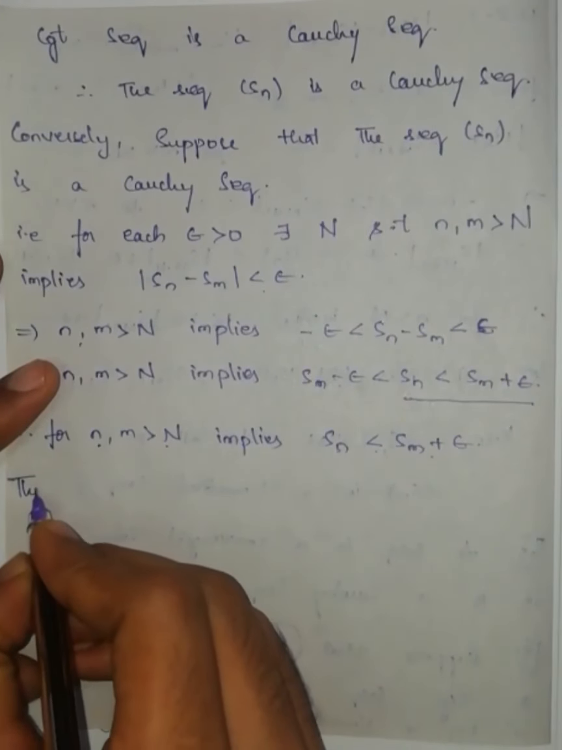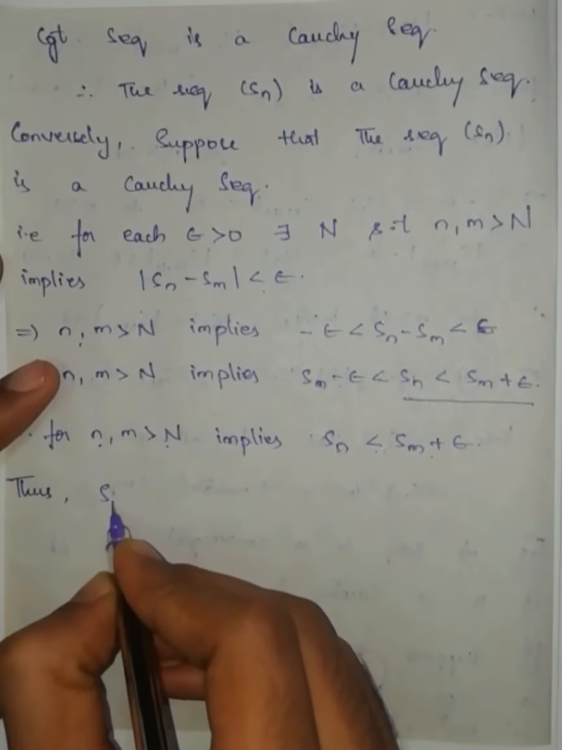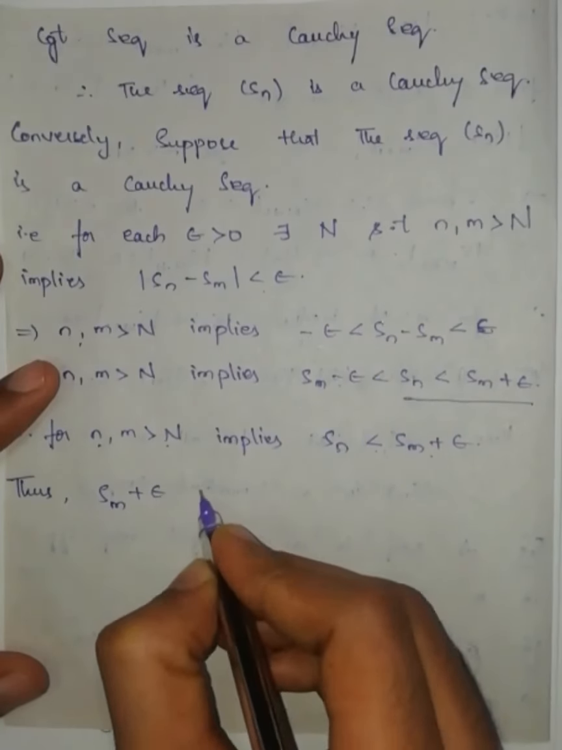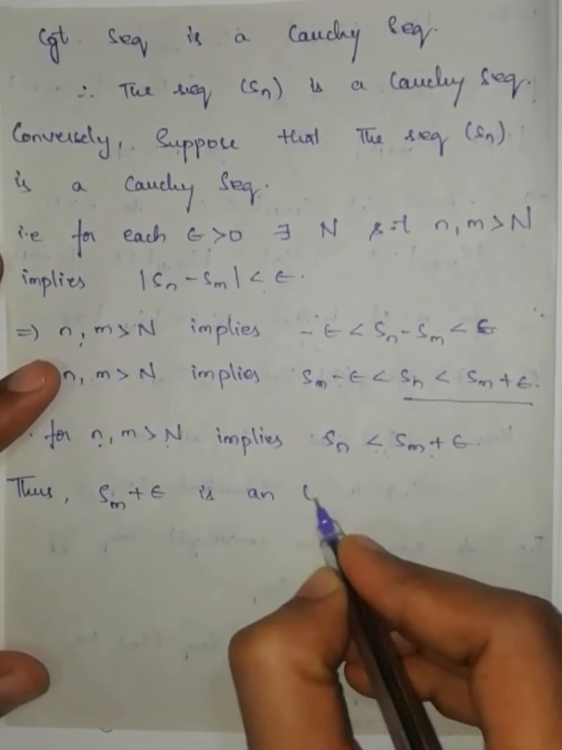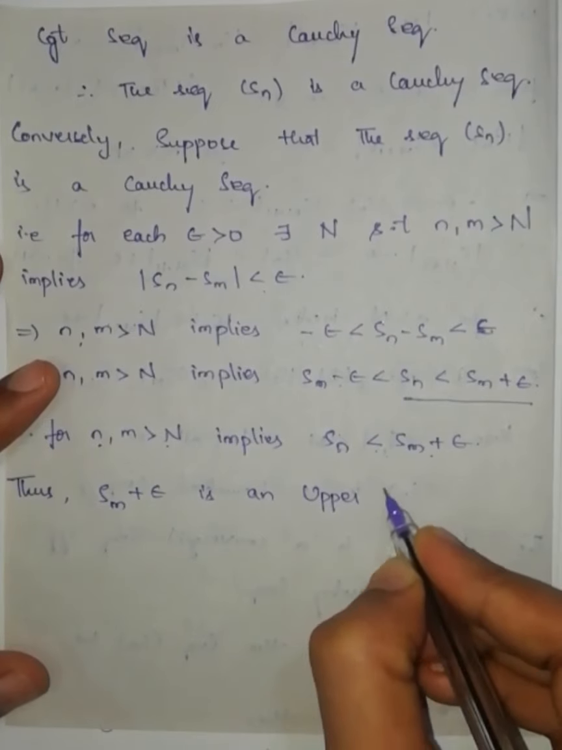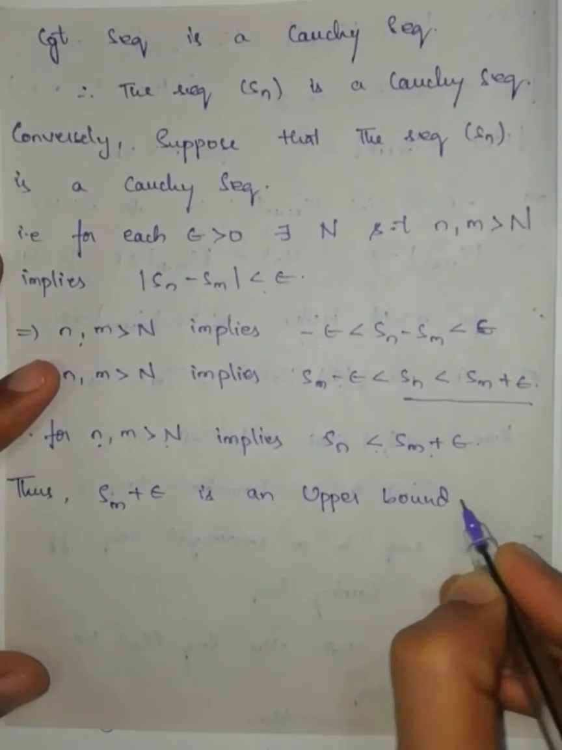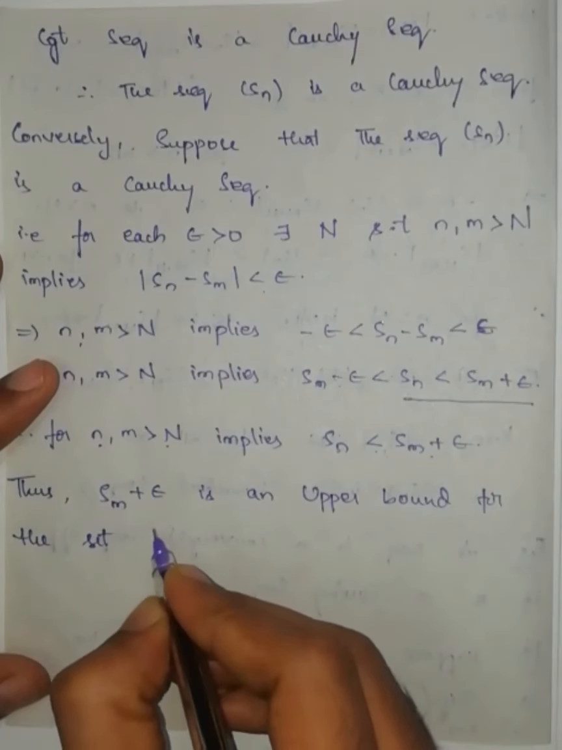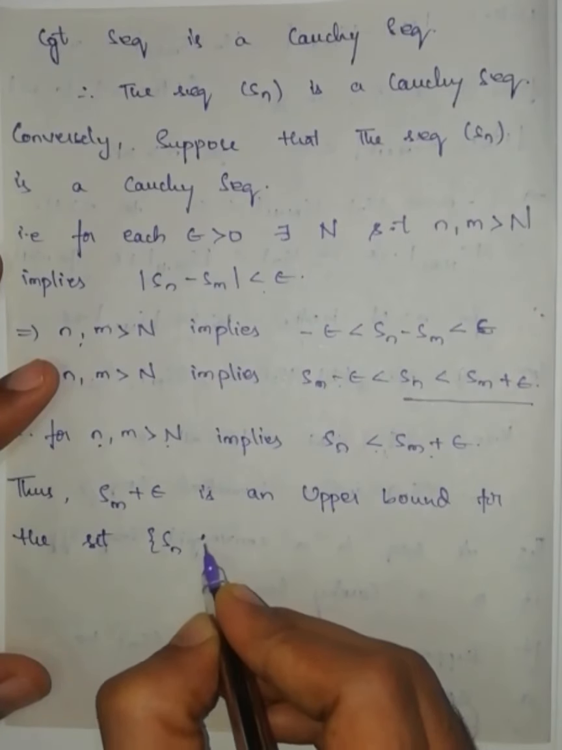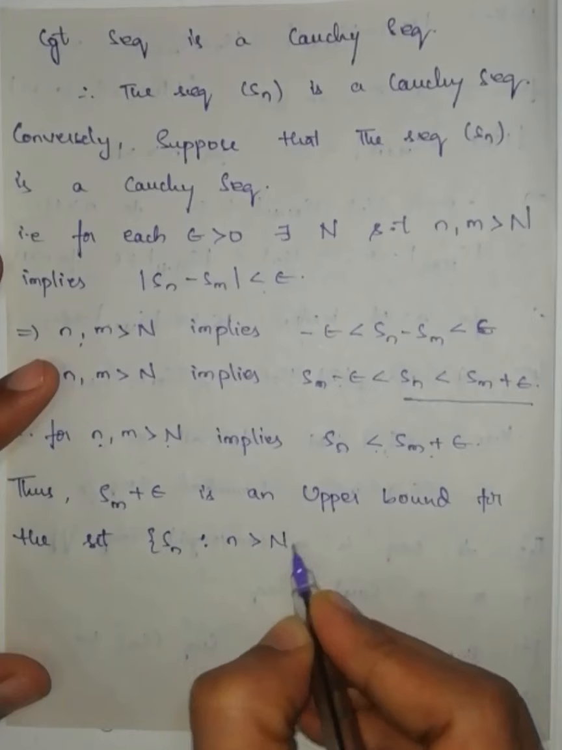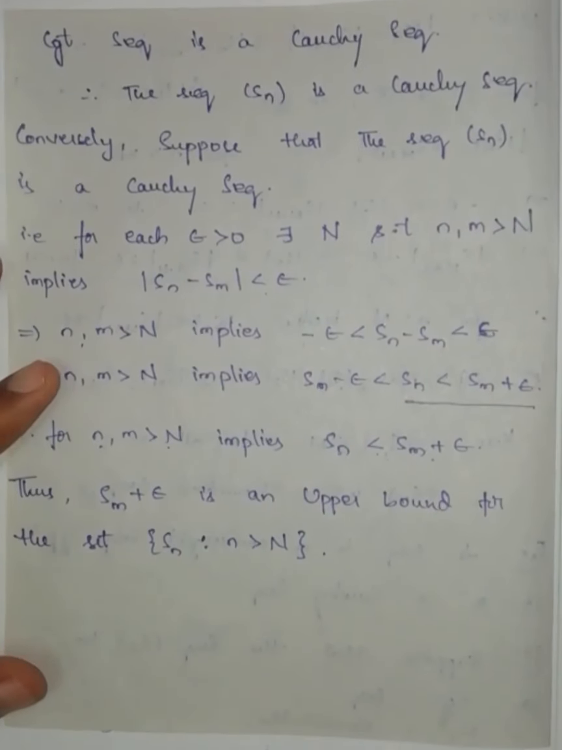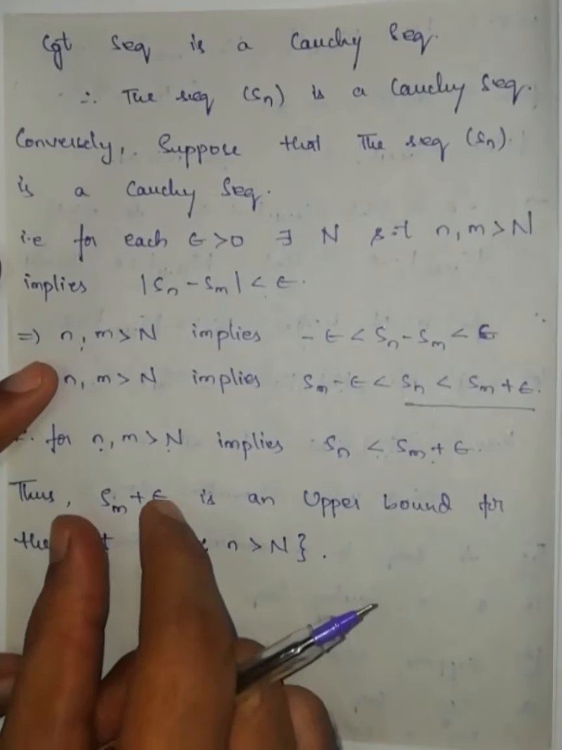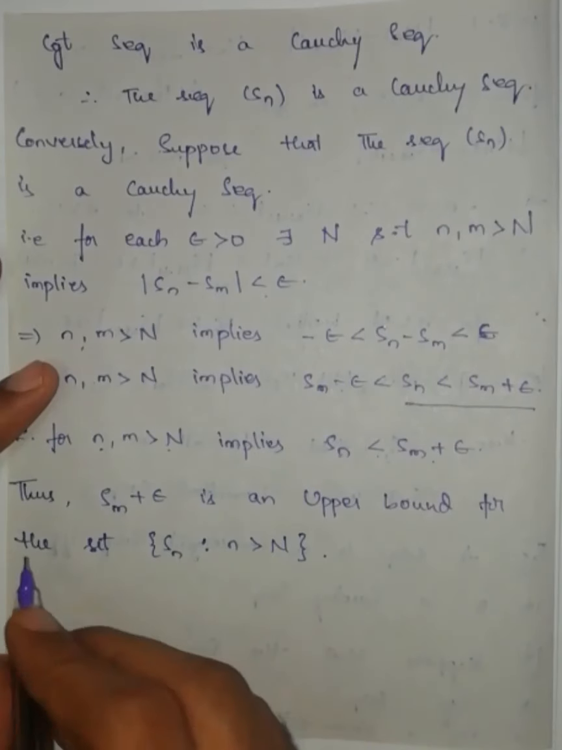Thus Sm plus epsilon is an upper bound for the set of all those Sn where n is greater than capital N. This is an upper bound.